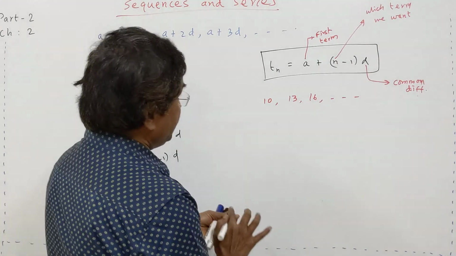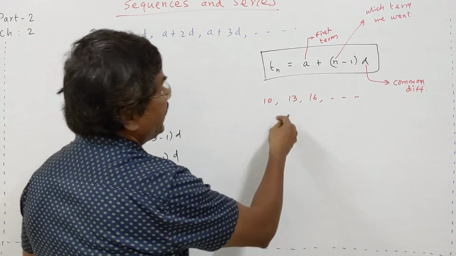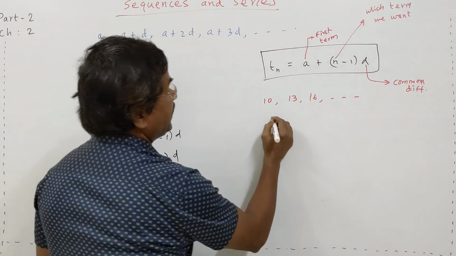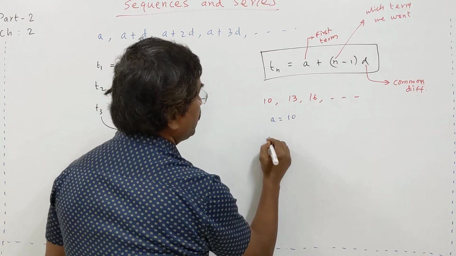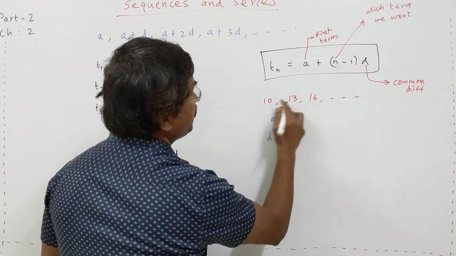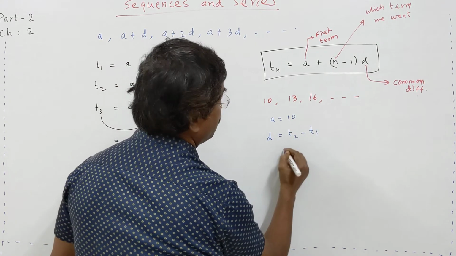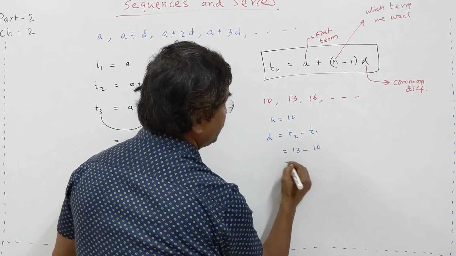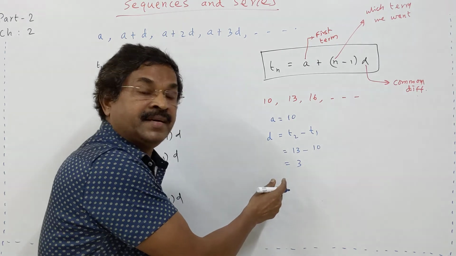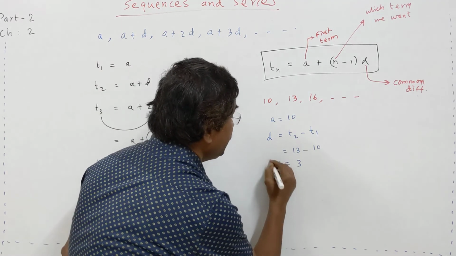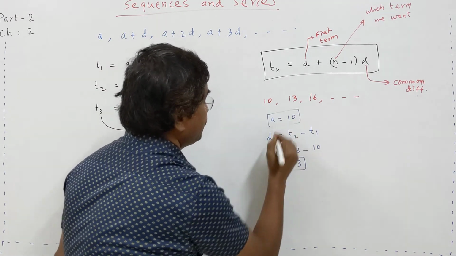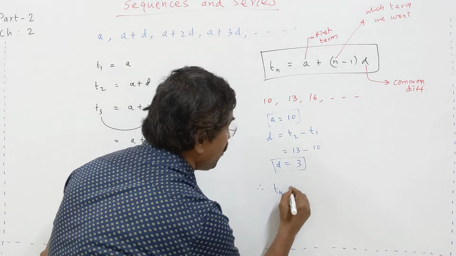So here in the formula, we have to find the nth term, the general term, for this. A equal to 10. What will be D? It is the difference between these two, T2 minus T1, that is 13 minus 10, equal to 3. So D is 3 and A is 10. Therefore, what is the Tn formula?